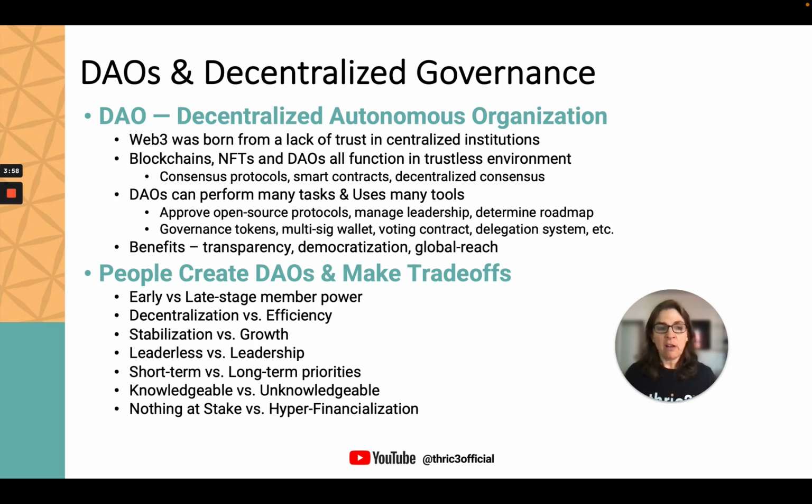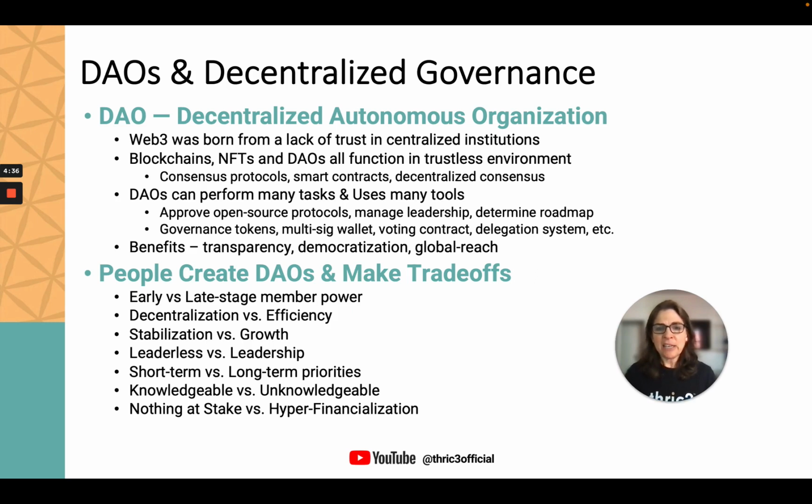Knowledgeable versus unknowledgeable. This is tricky because this technology is complicated and not that many people are really familiar with how it actually works, the cryptography and the like. Also, there are business and legal implications on top of that. So if we're only going to allow the knowledgeable to make decisions, it will be a much more limited group. At the same time, if we let everyone make decisions, there may be bad decision making because of a lack of knowledge. Finally, there's this concept of nothing at stake versus hyper financialization.